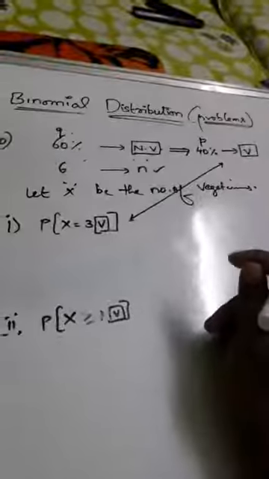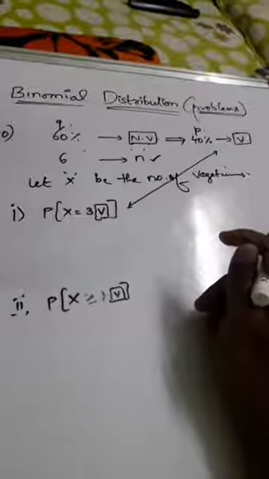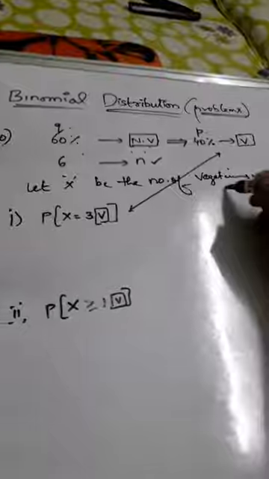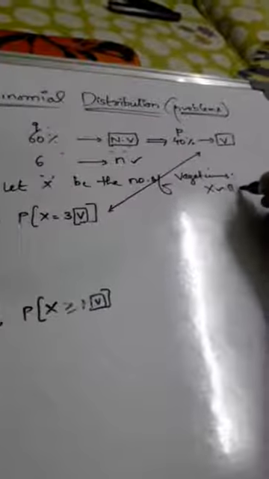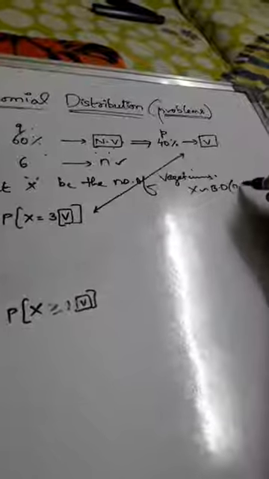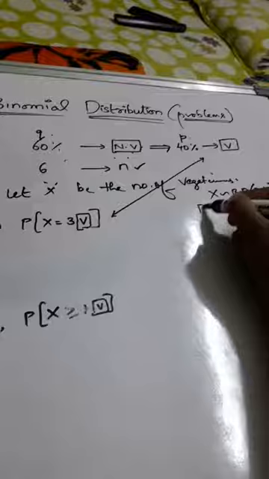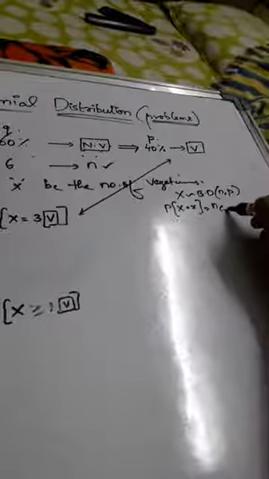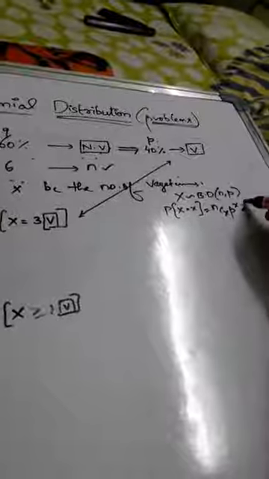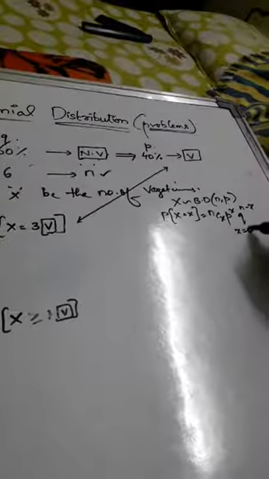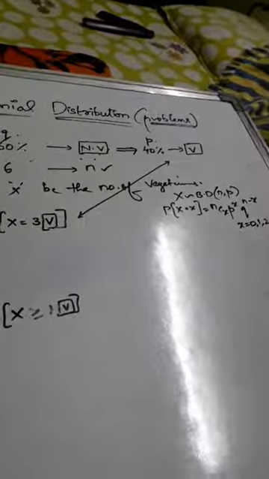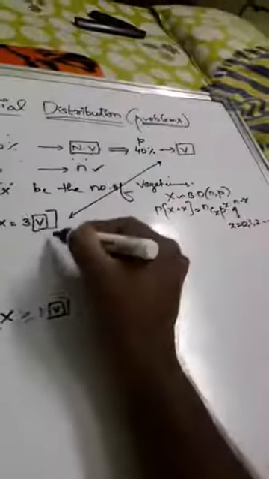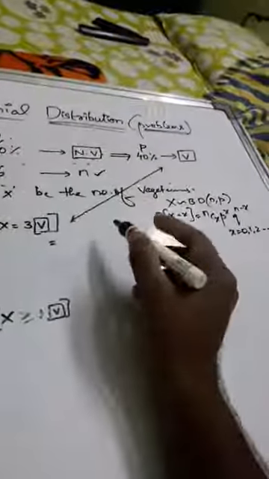So X follows binomial distribution N comma P. Therefore write down the PMF, P of X equals nCx p power x q power n minus x, where x takes the values 0, 1, 2 and so on up to 6. Now here 3 are vegetarians, they are asking.